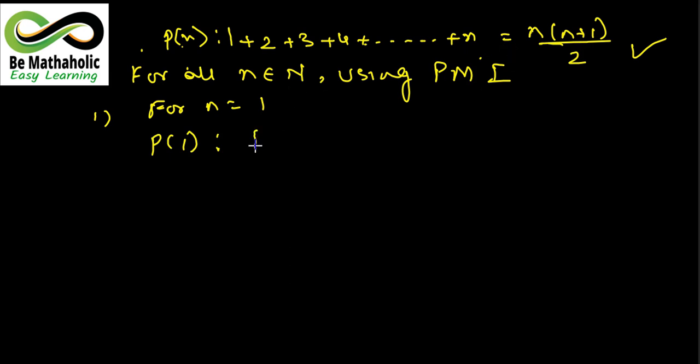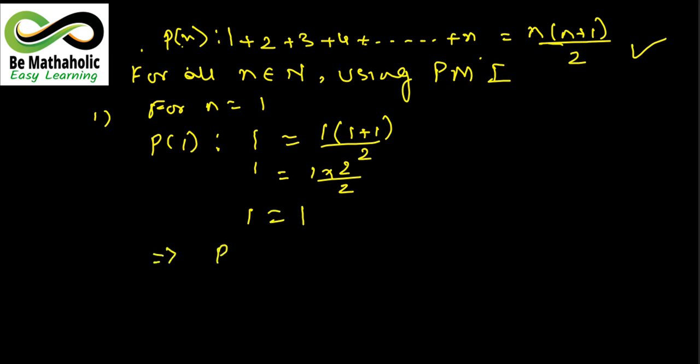So LHS will contain the term 1 and RHS will be having 1 into (1 plus 1) upon 2. तो जब सॉल्व करेंगे तो what you will have? 1 into 2 upon 2, that means 1 equals to 1. So as you can see, the LHS and RHS are same, so we can say P(1) is true. दोनों पार्ट इक्वल हो गए तो हम कह सकते हैं P(1) is true.